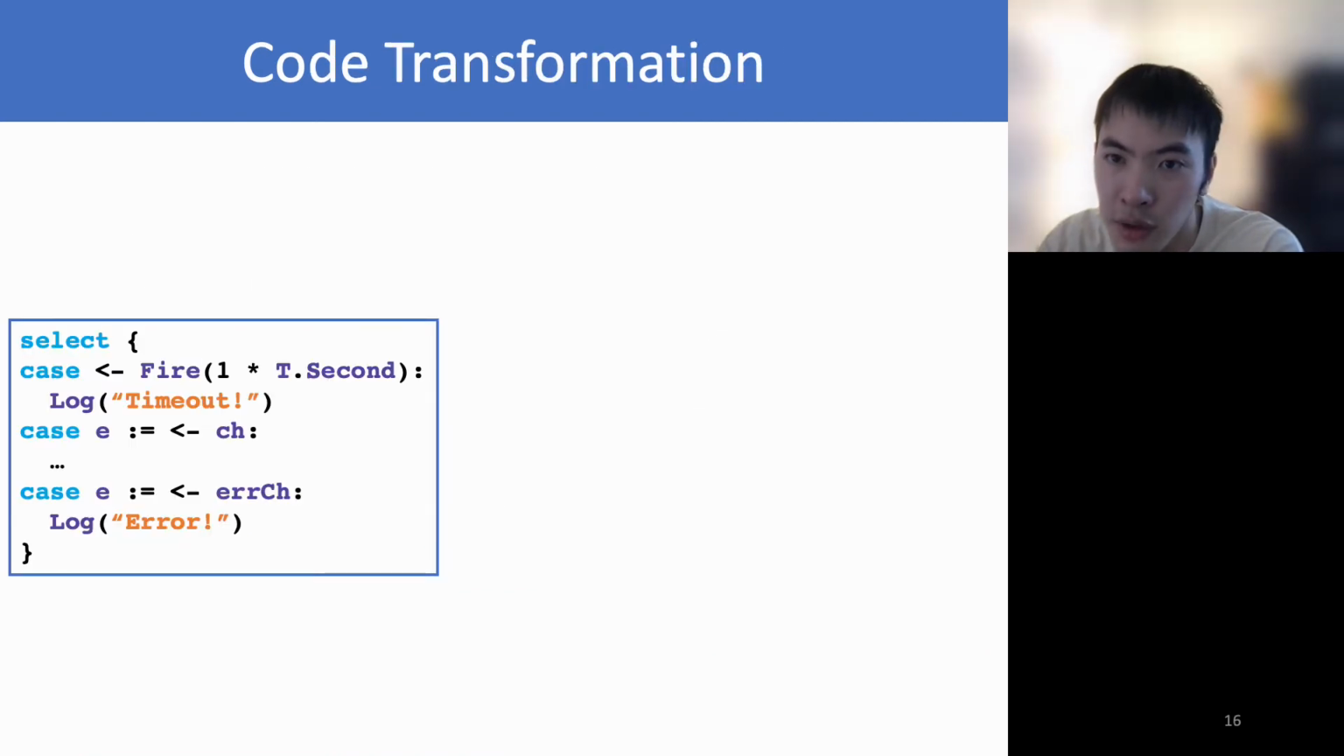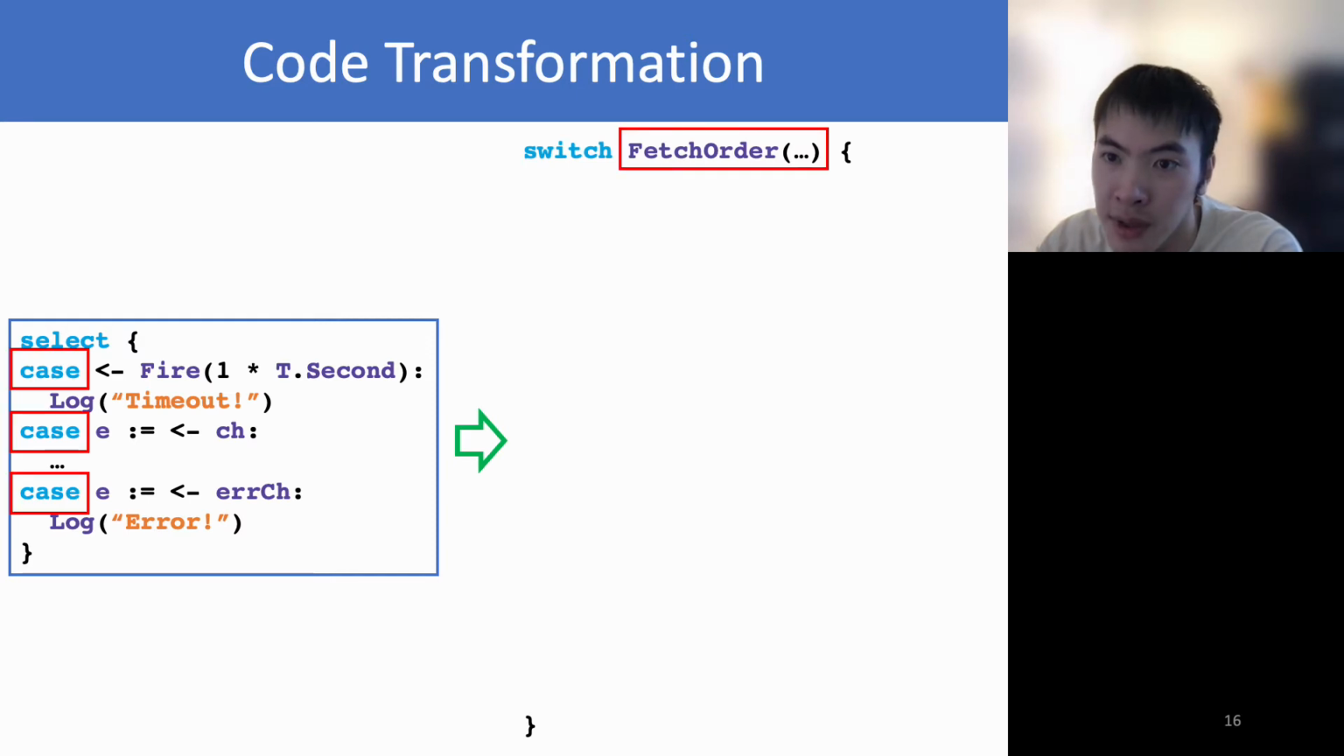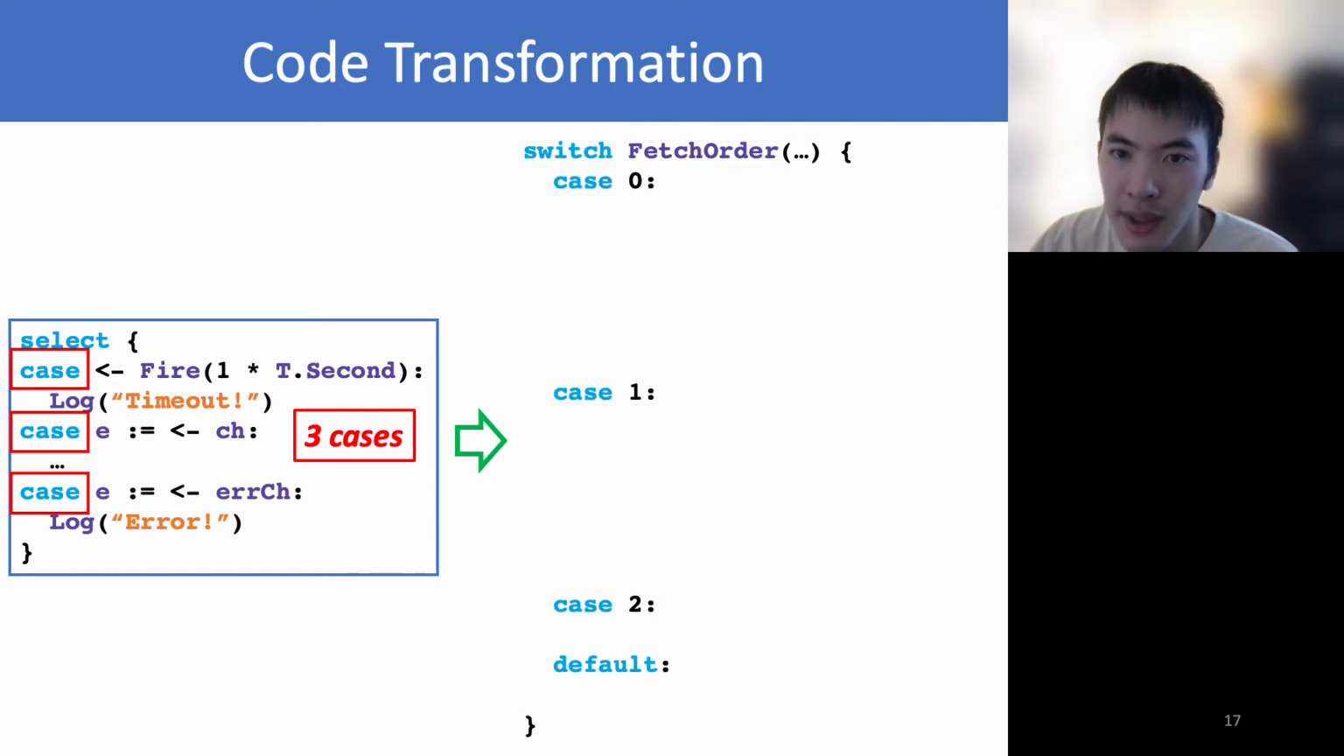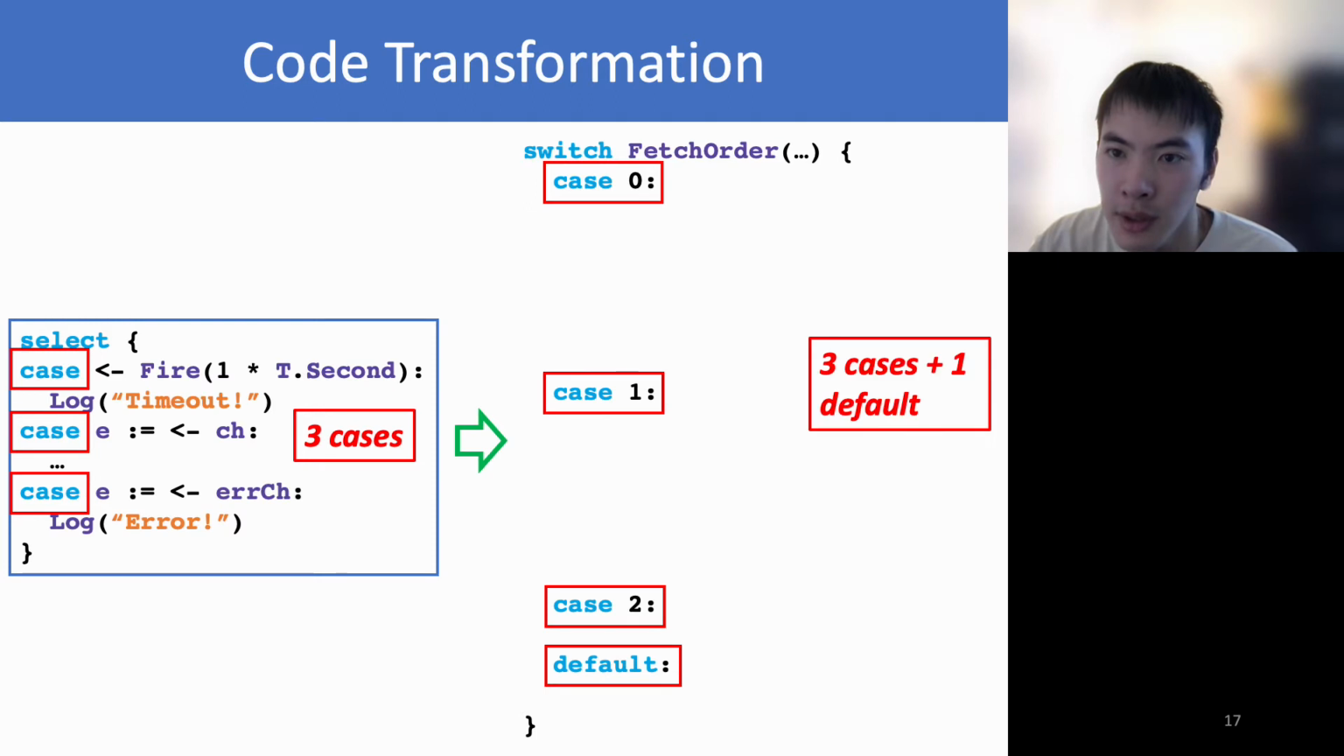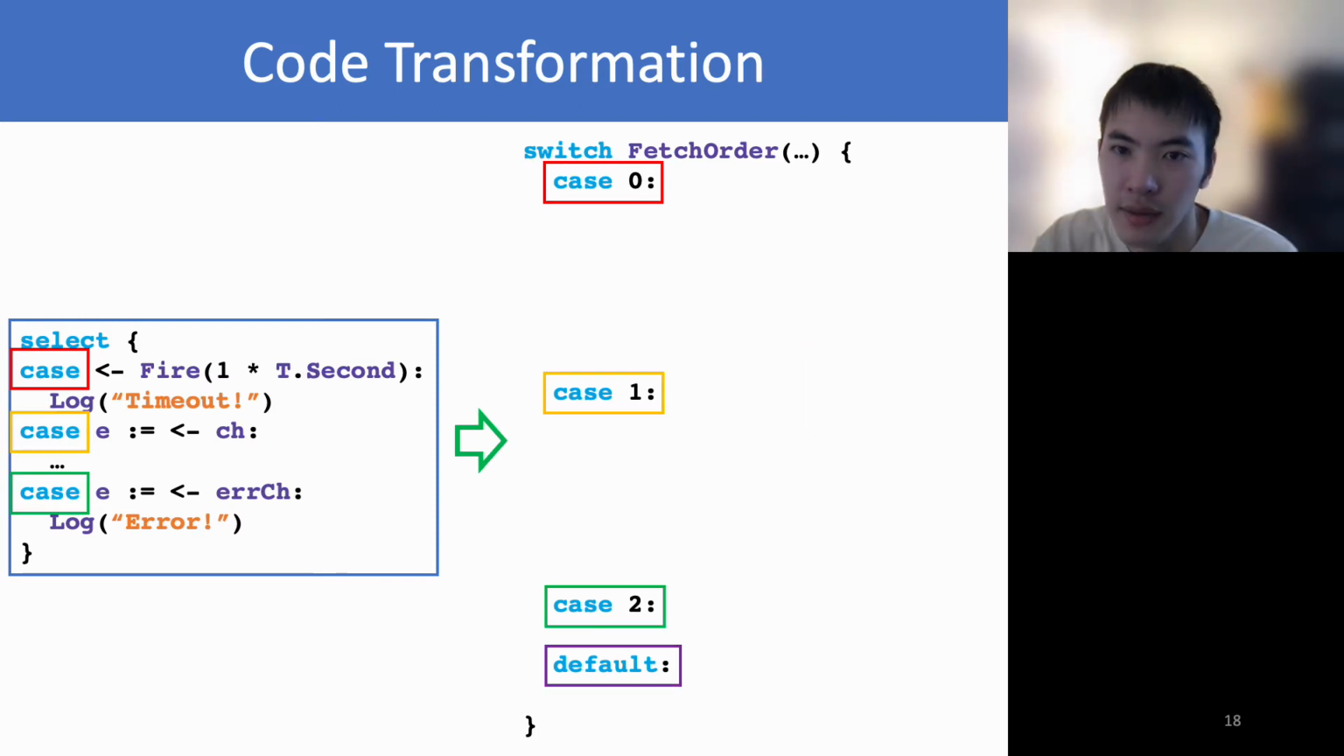GFuzz conducts code transformation to enforce a given order. GFuzz replaces each select statement with a switch statement. Function fetchOrder decides which cases to prioritize for this select based on the input order. For a select with n cases, we replace it with a switch with n cases and the default clause. The ith case of the switch is to prioritize the ith concurrent message waited for by the select. The default is used when no order is specified for the select.